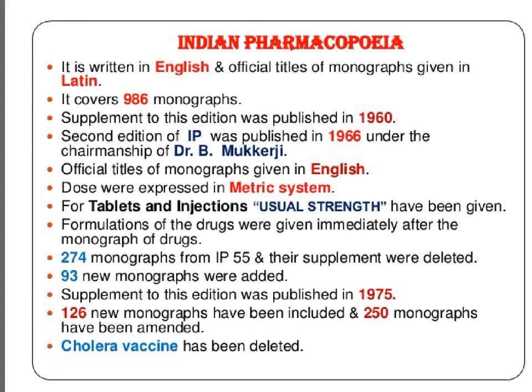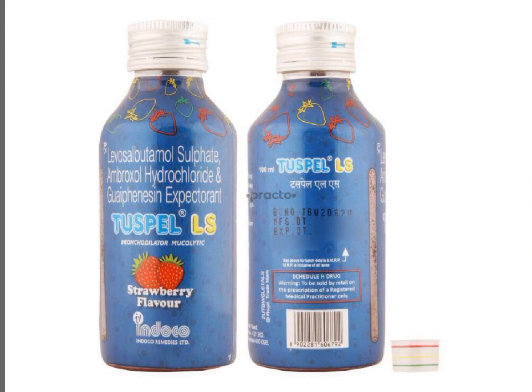274 monographs from the Indian Pharmacopoeia 1955 edition and their supplements have been deleted in this second edition of 1966 IP. In this edition, 93 new monographs have also been added. A supplement to this 1966 second edition of IP was also published in 1975. So this is the brief information about Indian Pharmacopoeia.